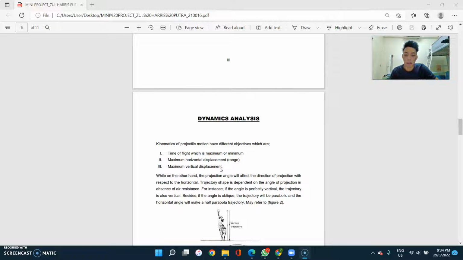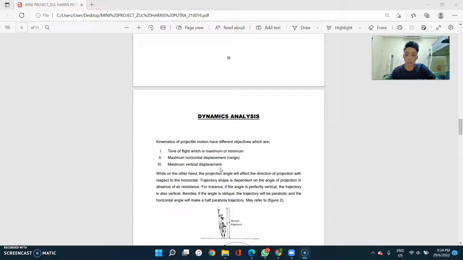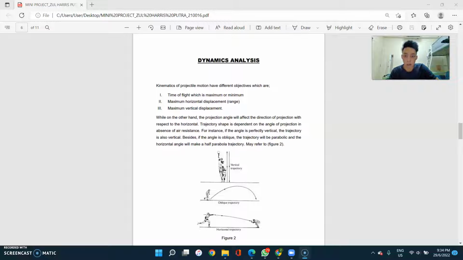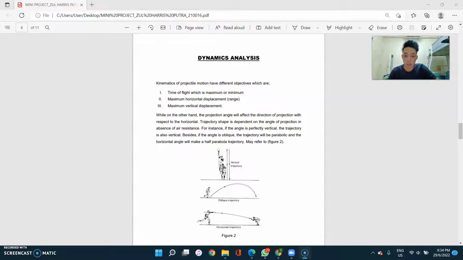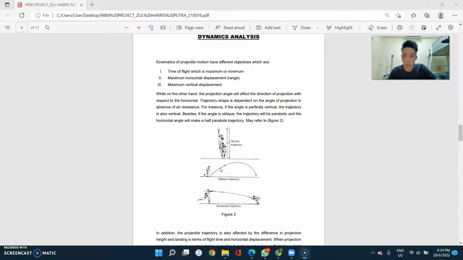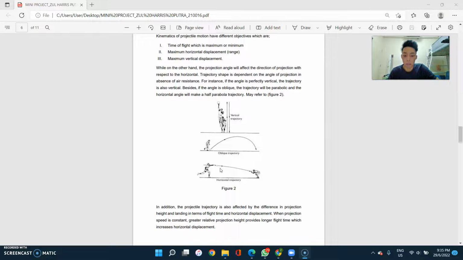Moving on to the dynamic analysis. Now I will explain some of the details about my study regarding the air missile. So kinematics of projectile motion have different objectives, which are time of flight, which is maximum or minimum, maximum horizontal displacement or range, and maximum vertical displacement. So these are the three factors that I'm concerned about for the air missile.